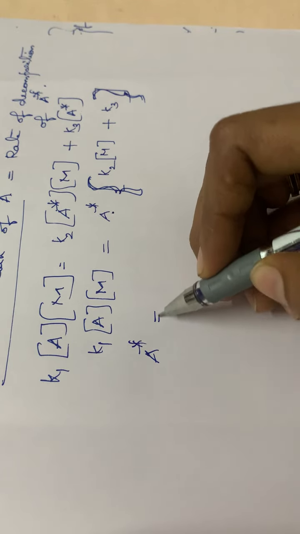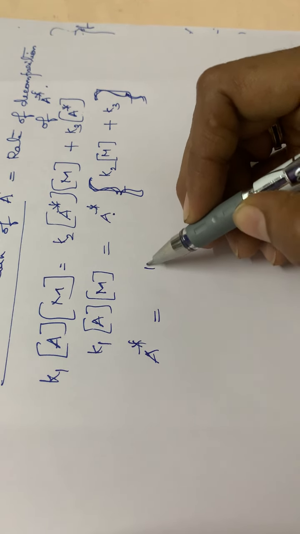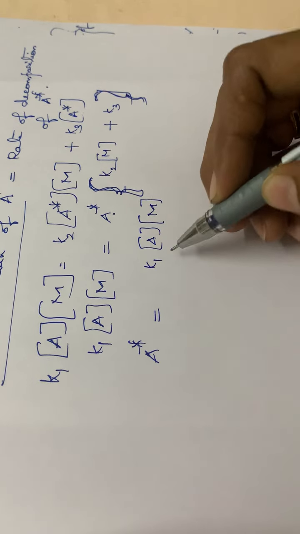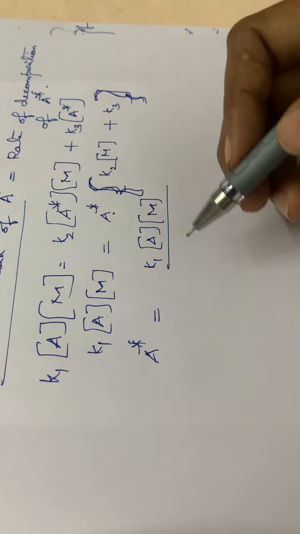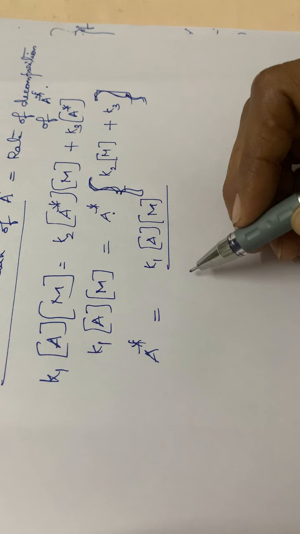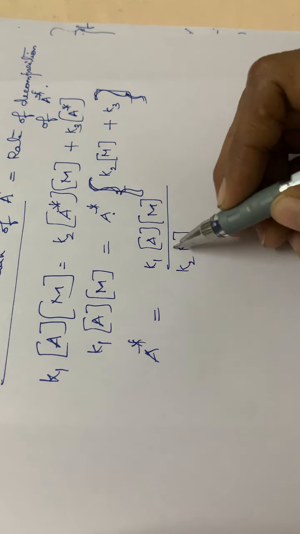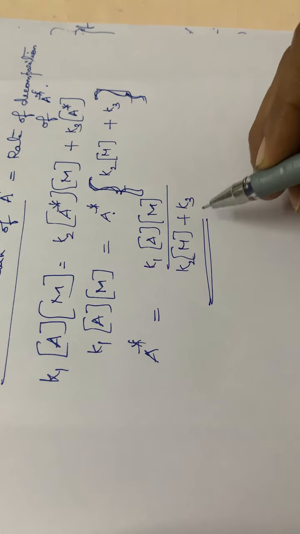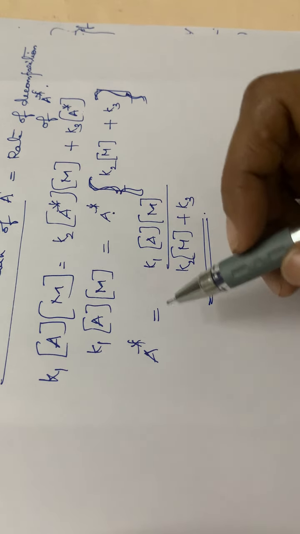So what is A star? A star is equal to K1 into concentration of A into concentration of M divided by K2M plus K3, isn't it? This is the number of activated molecules, or A star.